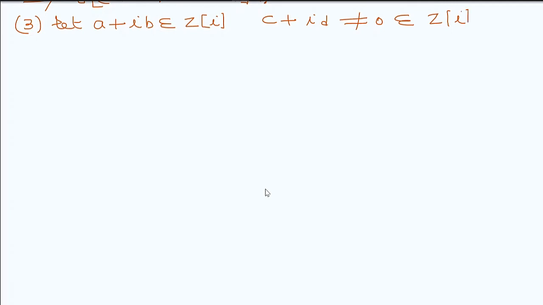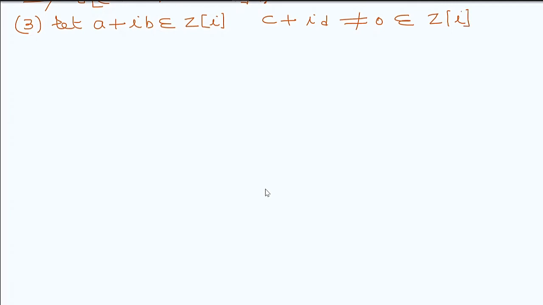Now the third, which is the Euclidean algorithm. In this case, I take a + ib, which belongs to the Gaussian integers, and second c + id, the divisor. This is a non-zero element belonging to the Gaussian integers, right?